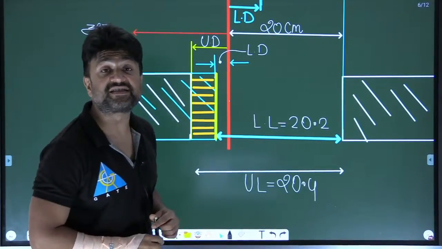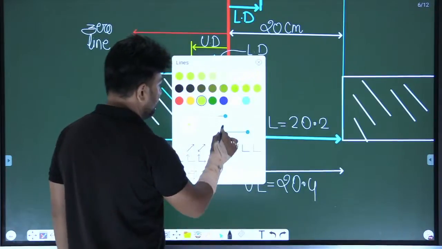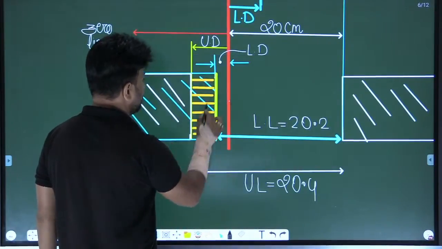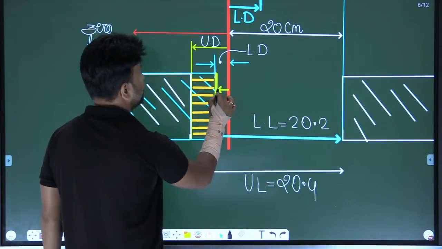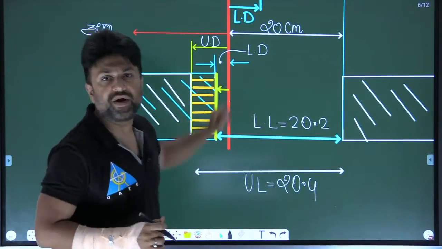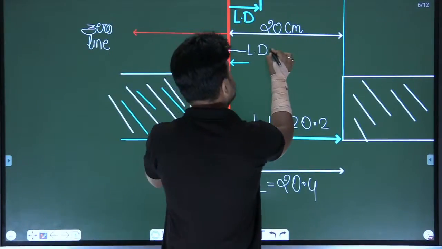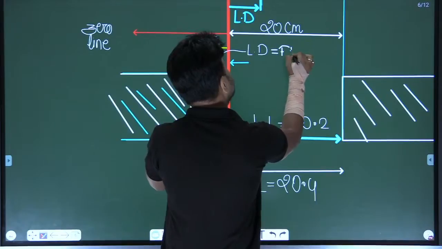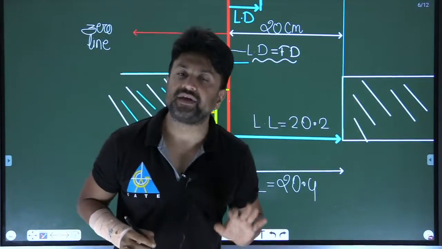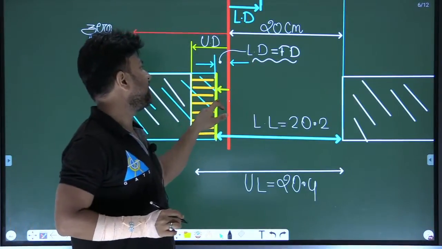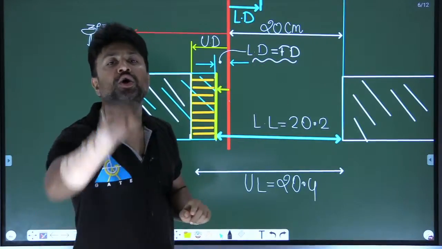Now see the distance from the zero line, my dear. Actually, the distance is equal to what? It is the lower deviation. So here, the fundamental deviation for the hole is equal to the lower deviation.